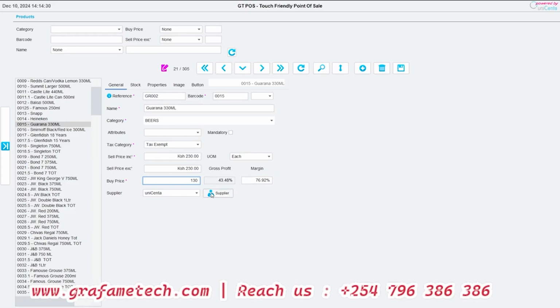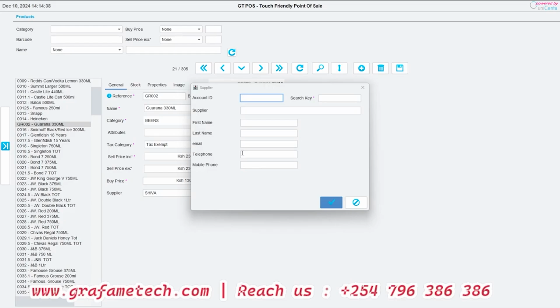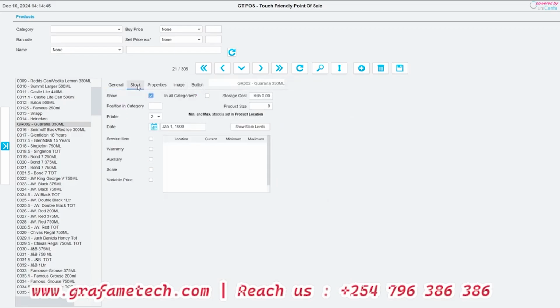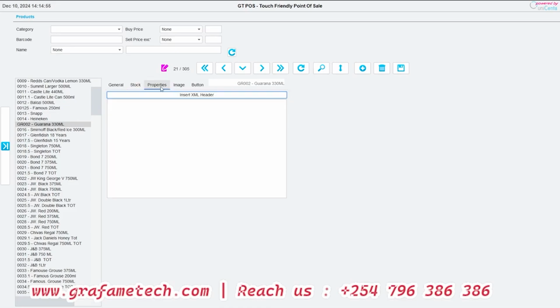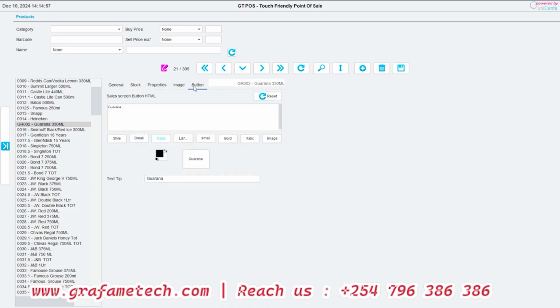You can also select a specific supplier that is handling that. If you don't have a specific supplier, you have a quick create form which you can use. You also have an option of reviewing the stock. If you want to give warranties, you see things like that. Service item, properties, the image, the button, how do you want it to look?